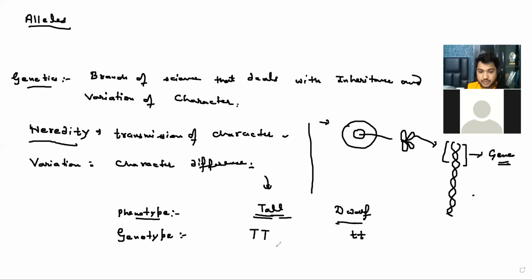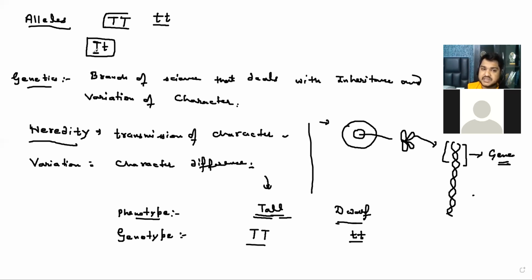When they are going to meet, if both are capital T, capital T, it means tall. If both are small t, it is dwarf. But if someone is capital T and small t, that is not medium height; they are more likely to be tall. They will remain tall.